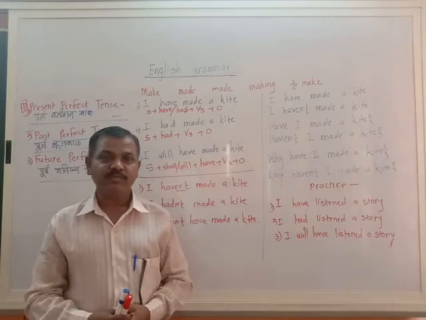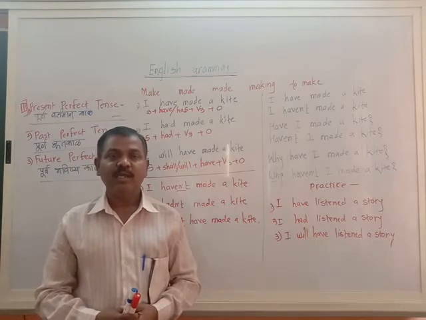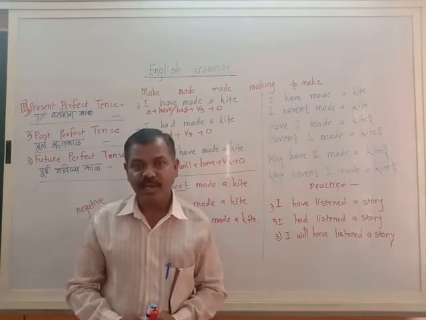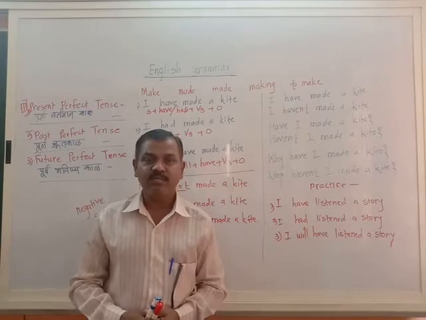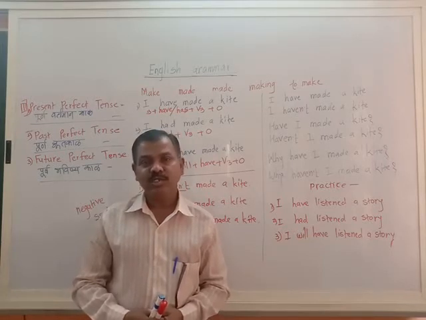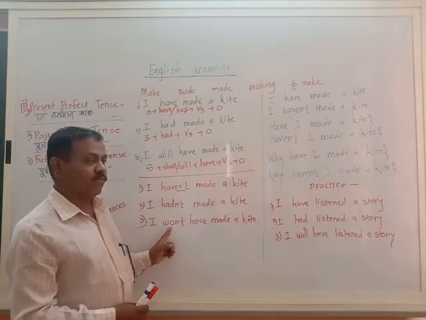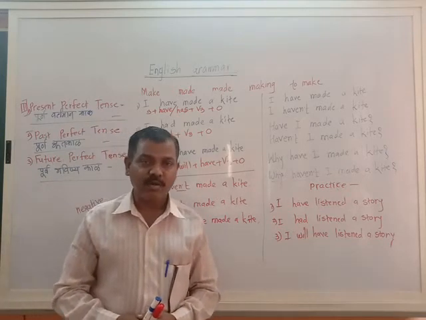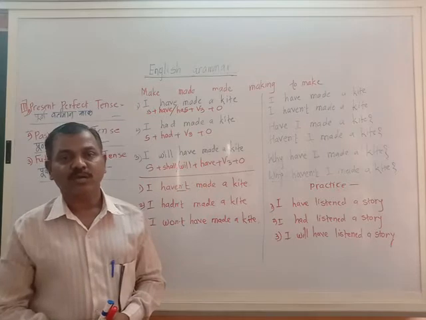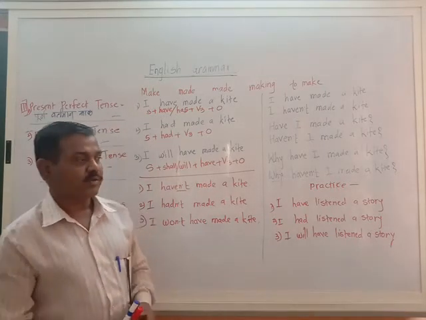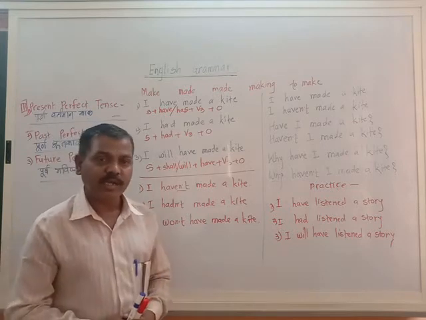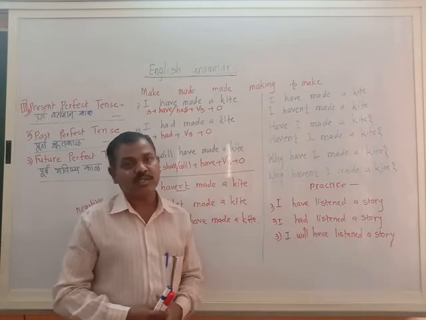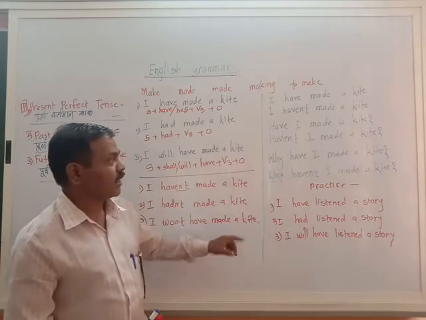Will I have made a kite? Won't I have made a kite? Why will I have made a kite? And why won't I have made a kite? Just shift the first auxiliary, will. Will I, changes there. Will I have made a kite? Won't I have made a kite? These are the auxiliary questions of the verbal questions, and the WH questions are the same. Why will I have made a kite? Why won't I have made a kite? These are the questions. So these two sentences are for practice in the same way.